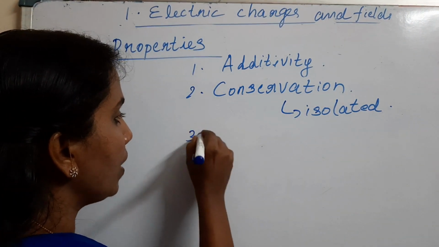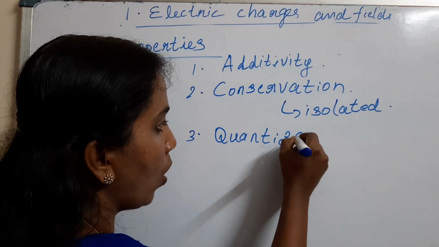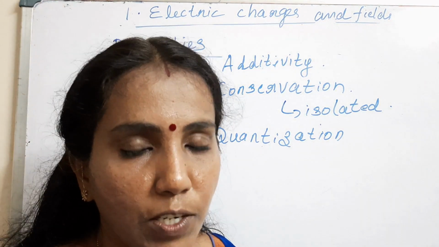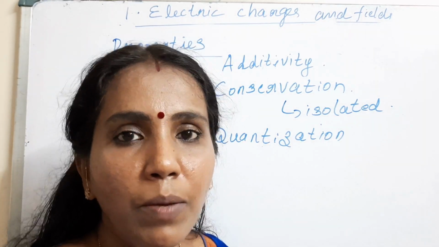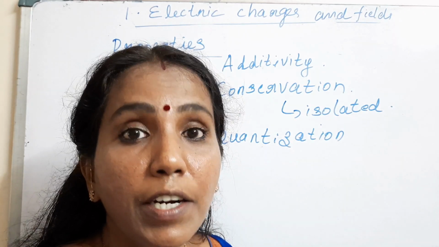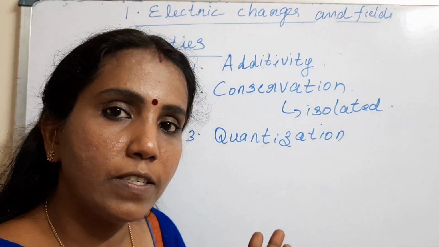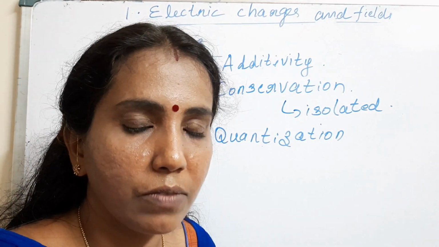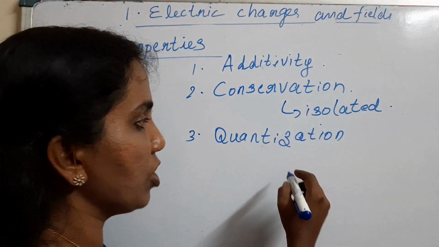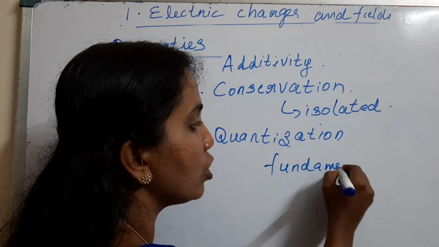Now the third property is quantization. Quantization of charge, or charge is quantized. So what do we mean by quantization? Quantization simply means that charge cannot vary in a continuous manner. First, let me say that in the universe a fundamental charge exists. Fundamental charge means the smallest charge detected. That smallest charge detected is the charge of an electron.